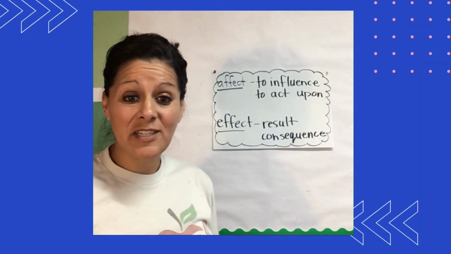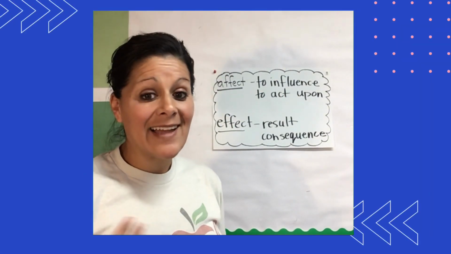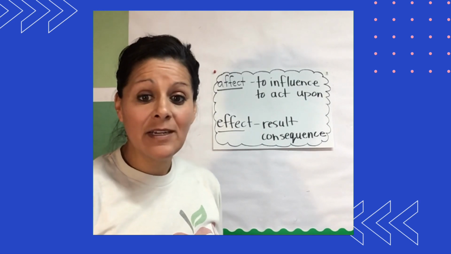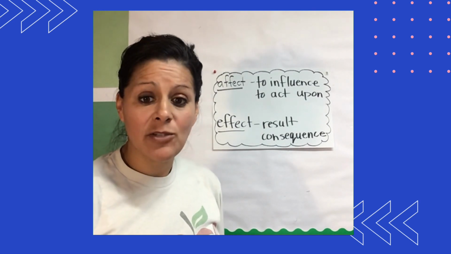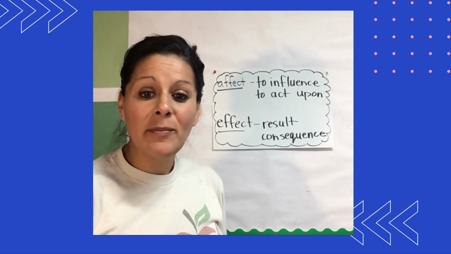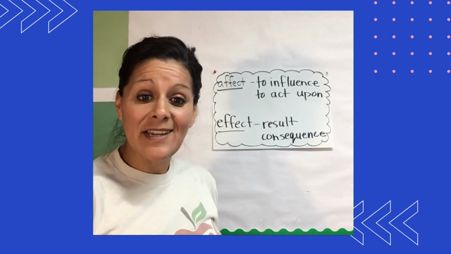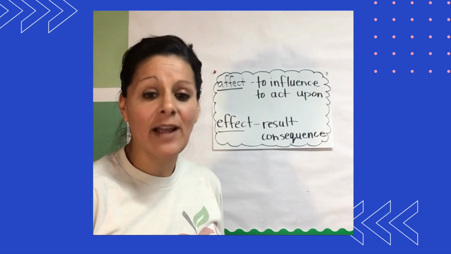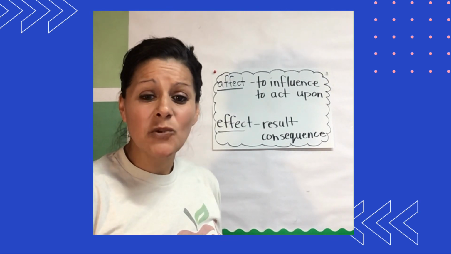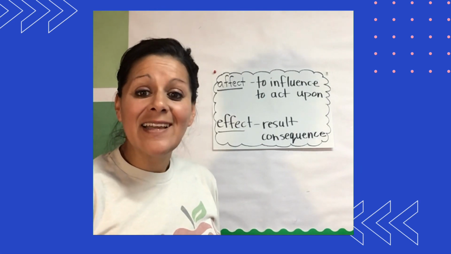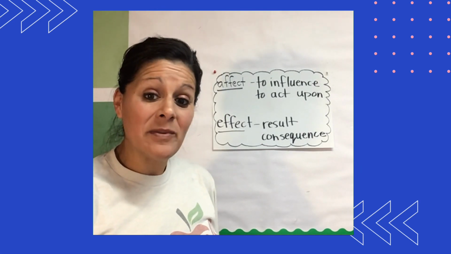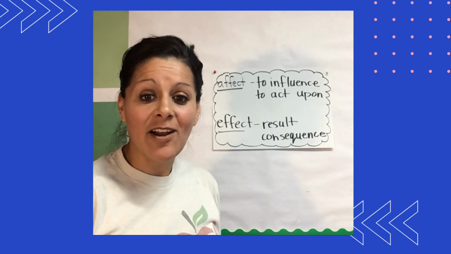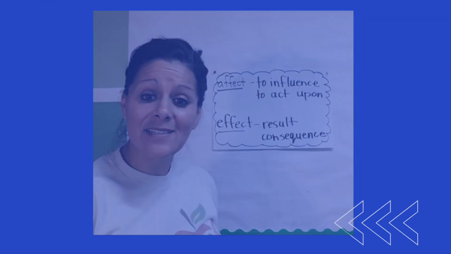The next two words are affect and effect. Affect is to influence, to act upon. So for instance, the rain is going to affect our drive, meaning it's going to influence our drive, okay? It's going to act upon the way we have to drive. Effect is a result or consequence. An effect of the rain would be something like saying the rain's effect on the ground is that it's wet.